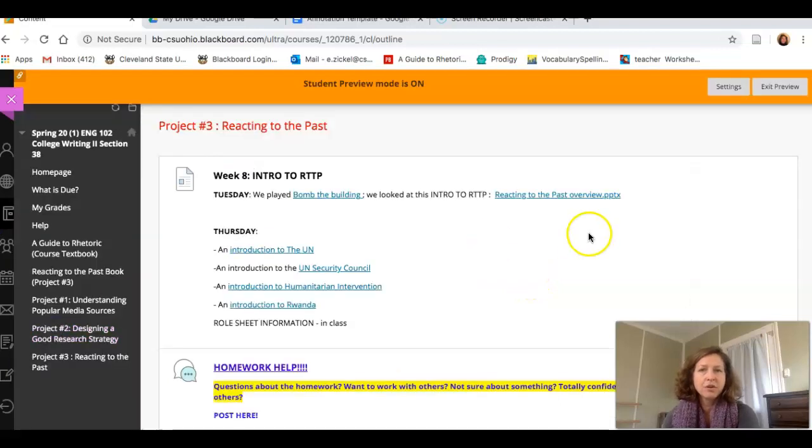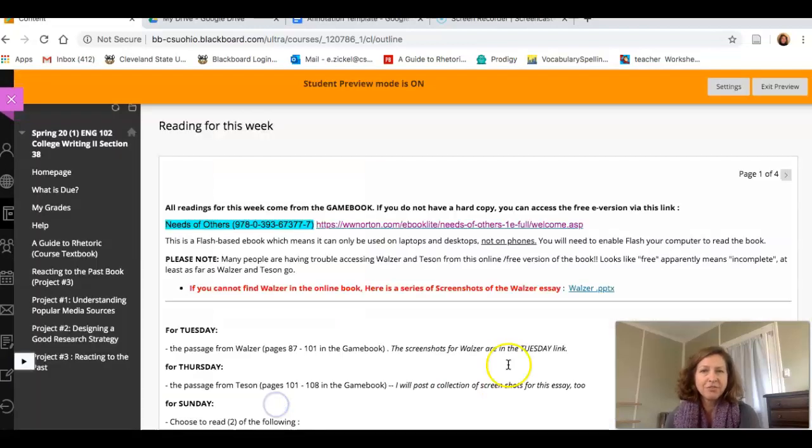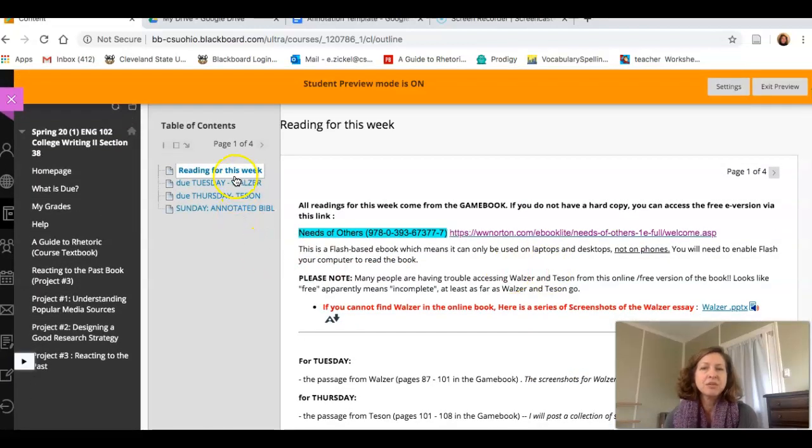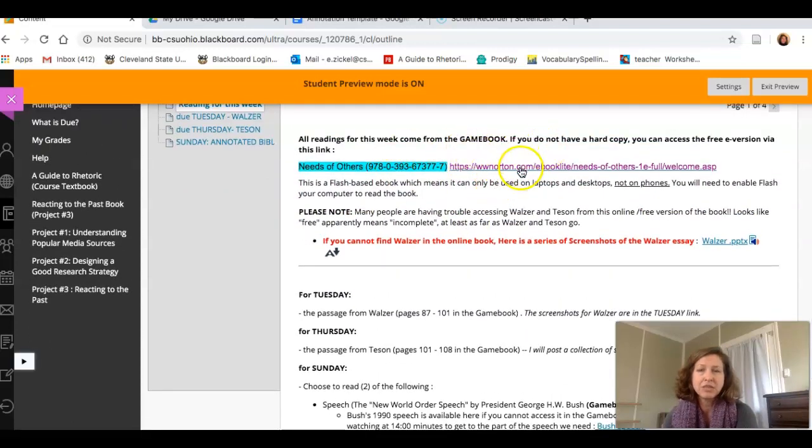To look at this week's work, we click into Project 3. We click into week 12 and make sure that you're reading this really carefully. This first link provides a general overview of the readings that we have to do every week. And it's a big one this week. I have provided the link to the ebook, although there have been problems with that.